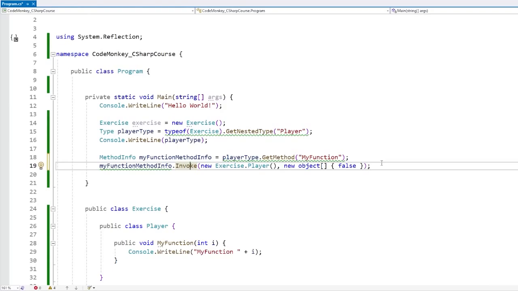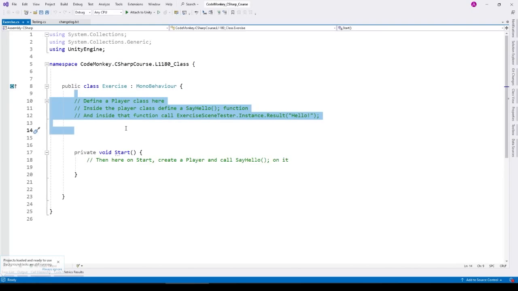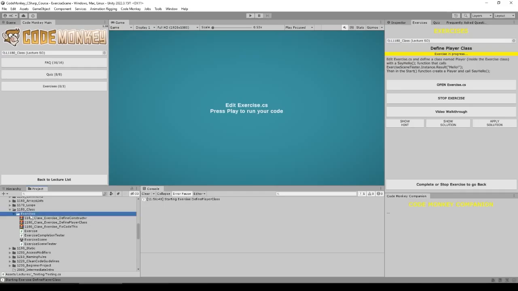So that's pretty much how all of that code works. If you want, you can actually inspect the code for the exercise completion. So you can start an exercise, like for example, this one on defining a player class. The goal on this one is to define a player class and then define some functions inside of it. And in the project files over here, you can see inside the exercise folder a bunch of files related to the exercise that you have enabled.